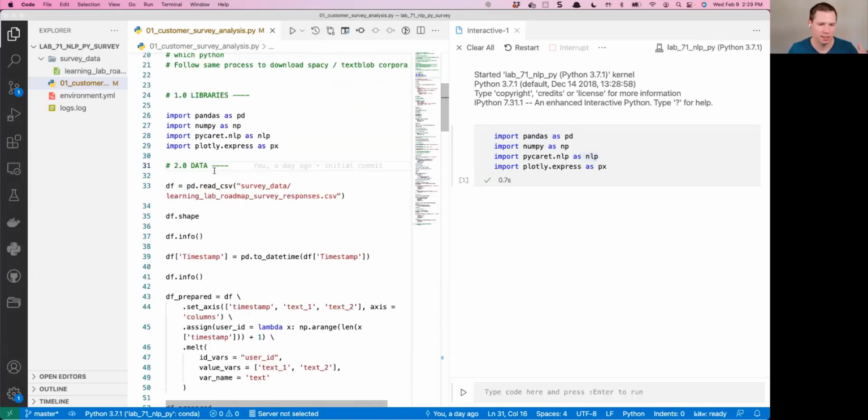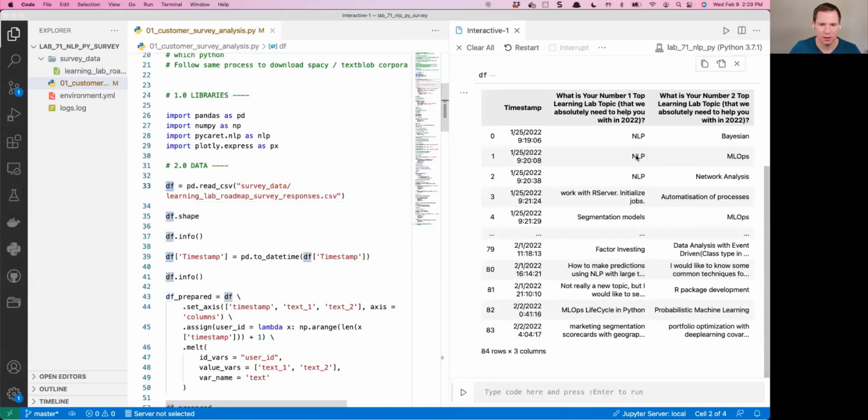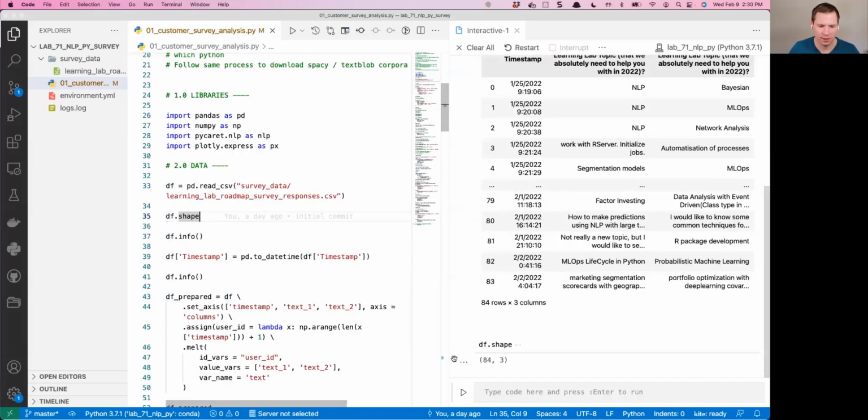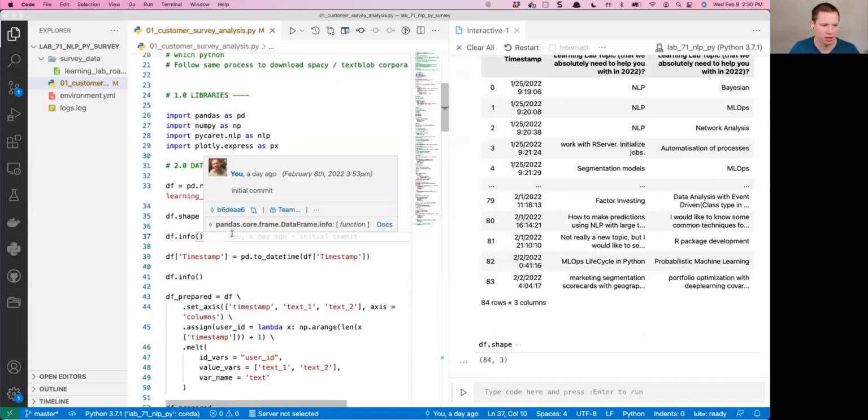All right, then we move on to the data section. We're going to load in our data. All I'm doing is pointing to the survey data that's listed right over here. I hit Shift and Enter, and if I take a look at my data frame now, it loads in that data. We can see it's 84 rows by 3 columns, and each person has 2 responses. We can also check out the shape of it: 84 by 3.